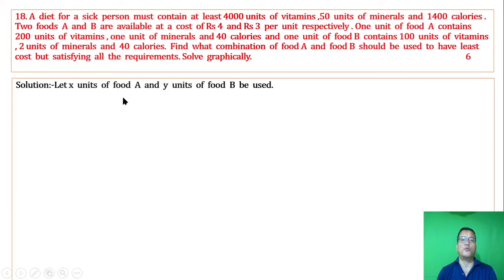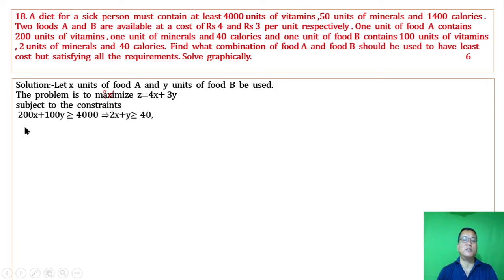Let X units of food A and Y units of food B be used. Then the problem is to minimize Z equal to 4x plus 3y, subject to the constraints.